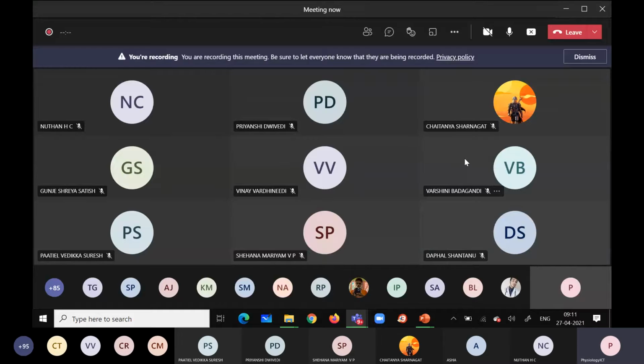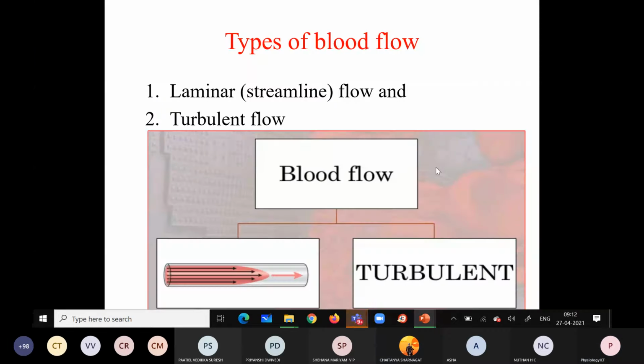So why is it called streamline? Because the flow occurs in layers, I guess. Why does it occur in layers? Ma'am, because the blood near the wall of the vessel does not move due to frictional resistance. Right. So the next layer moves with lesser velocity, and so one slides over the other.